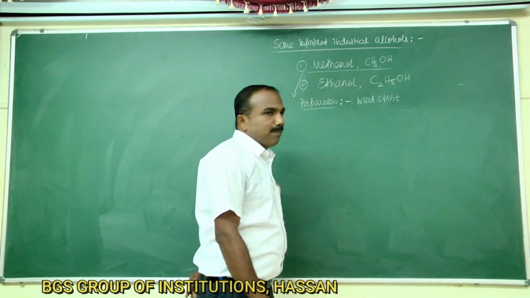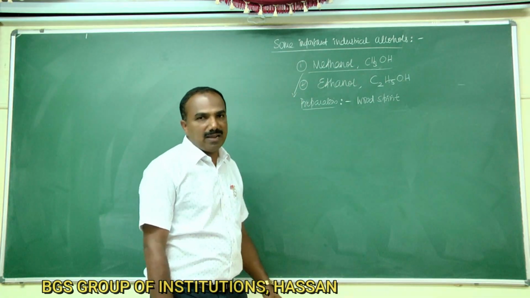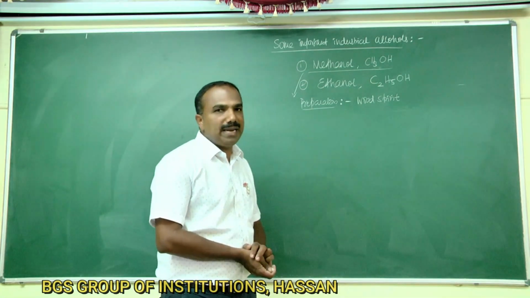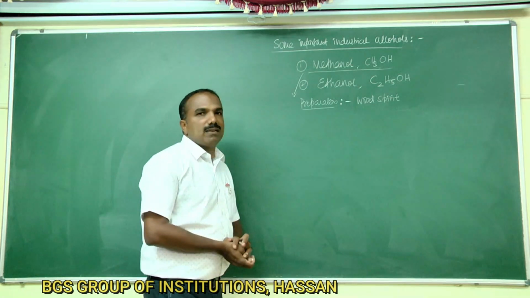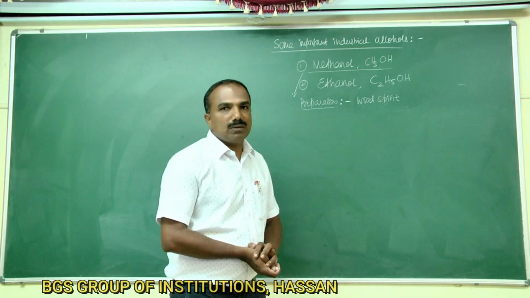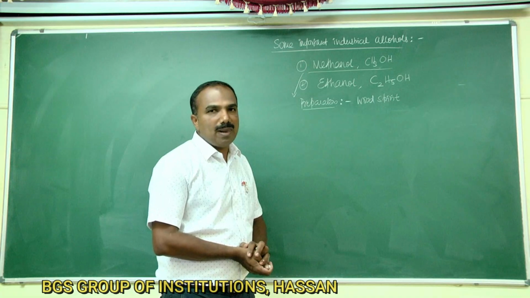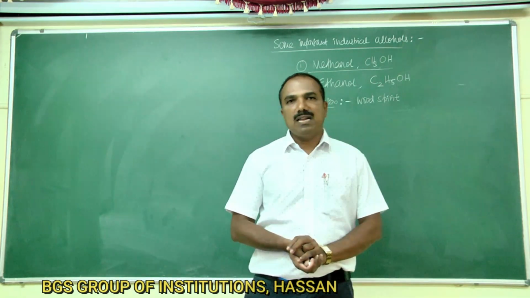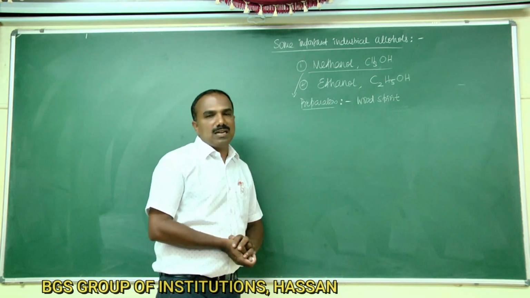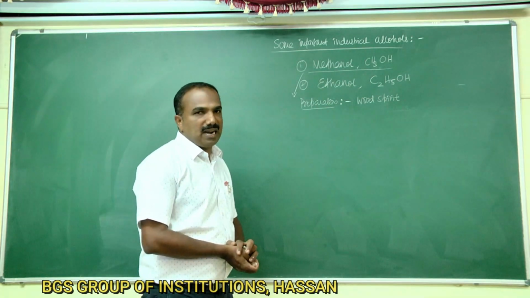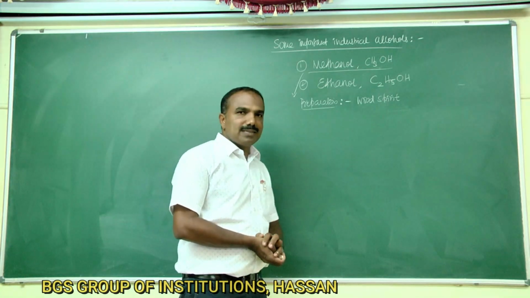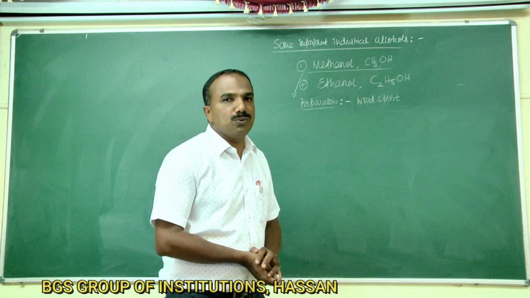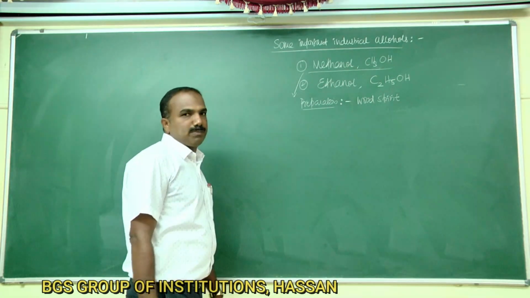It is commercially prepared on a large scale by the catalytic hydrogenation of carbon monoxide, using catalysts such as zinc oxide and chromic oxide at a temperature of 573 Kelvin to 673 Kelvin and a pressure of 200 to 300 atmospheres.